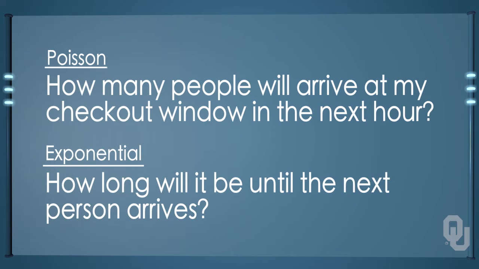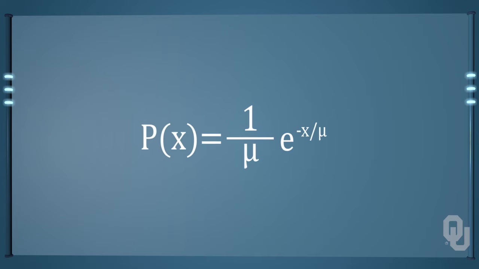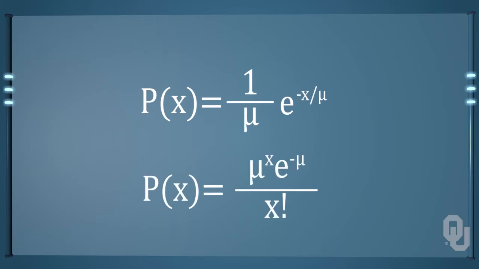The formula for the exponential is probability of x equals 1 divided by mu times e raised to the negative x divided by mu. We see immediately the similarity between the exponential formula and the Poisson formula. Both probability density functions are based upon the relationship between time and exponential growth or decay. The e in the formula is a constant with the approximate value of 2.71828 and is based on the natural logarithmic exponential growth formula.